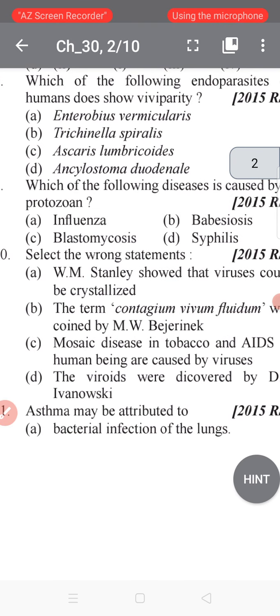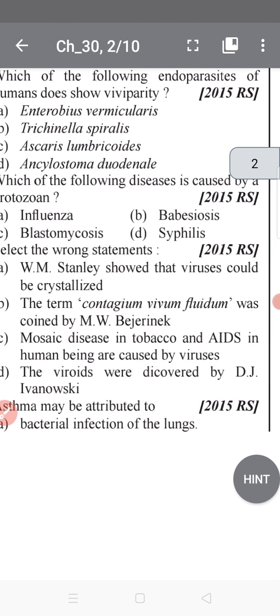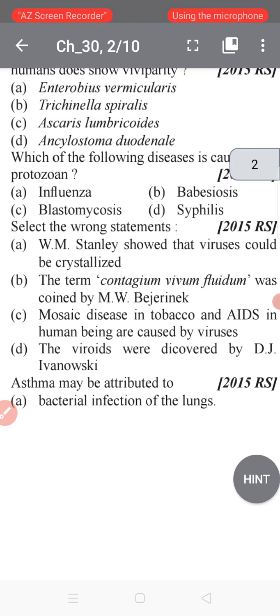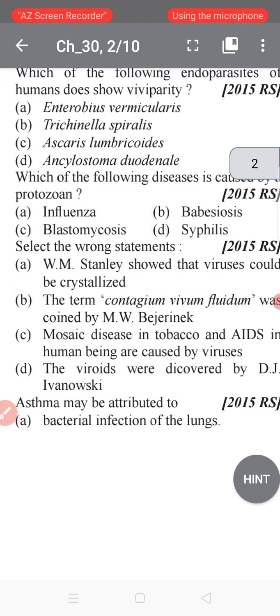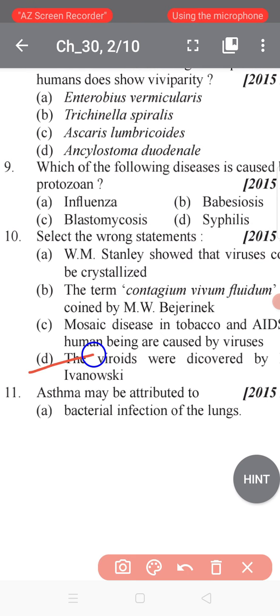The term contagium vivum fluidum was coined by M. W. Beijerinck. Mosaic disease in tobacco and AIDS in human beings are caused by viruses. The viroid was discovered by D. J. Ivanowsky. Okay, so what do we select? Sorry, the wrong statement basically is what we have to choose.